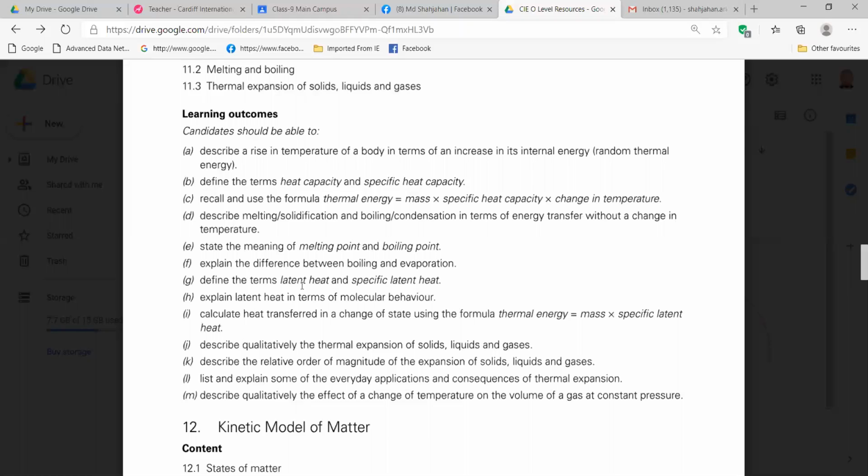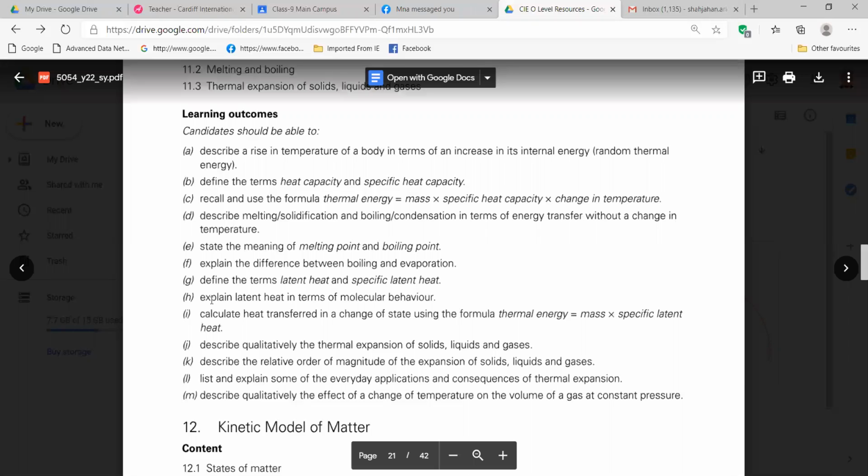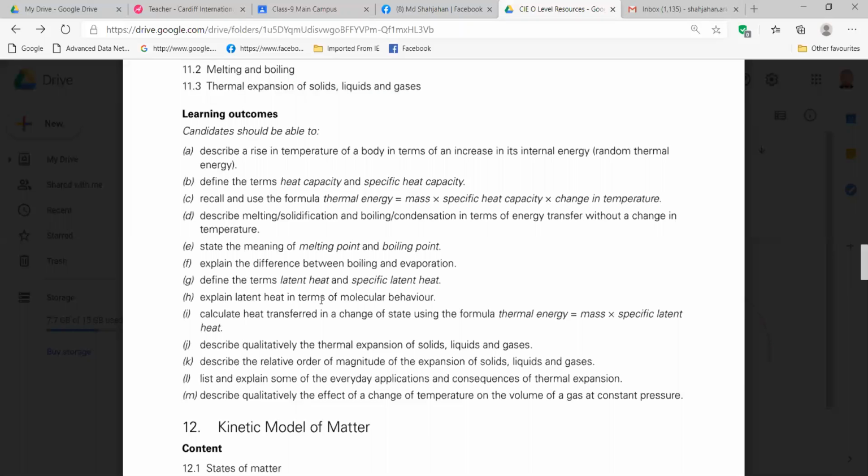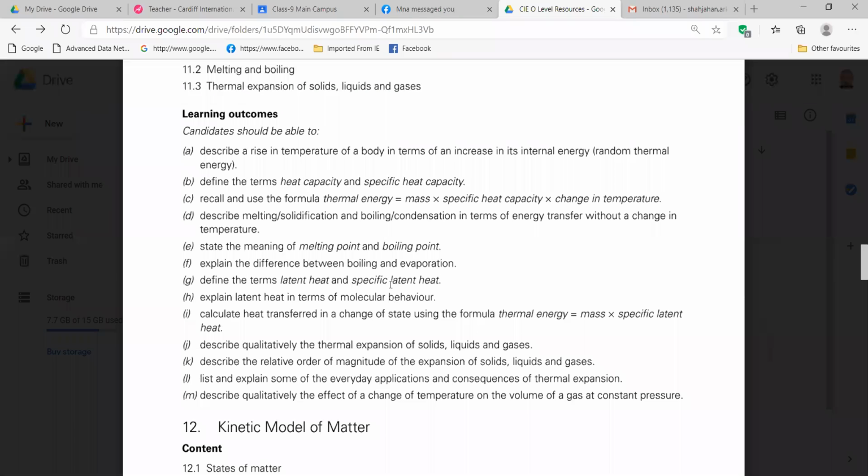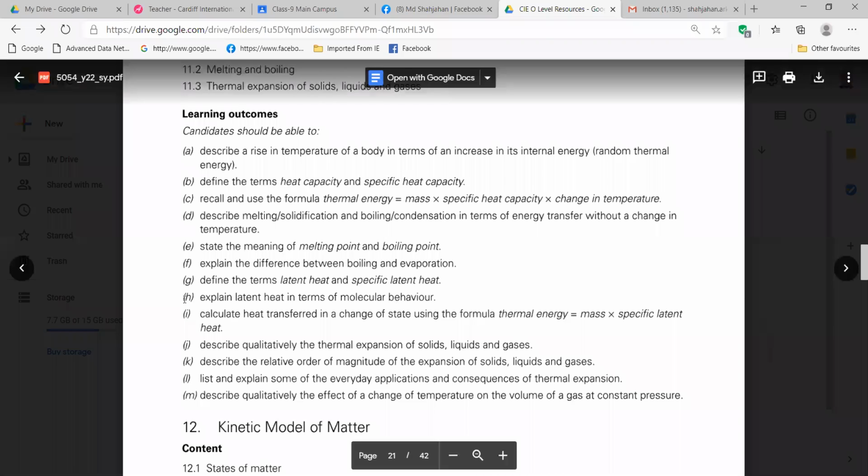And in the coming class, we are going to discuss latent heat and specific latent heat. Okay, and also we will discuss and explain latent heat in terms of molecular behavior. We will also get this formula over there. So here we are going to have a discussion of three things together, G, H, I. Together we will discuss.